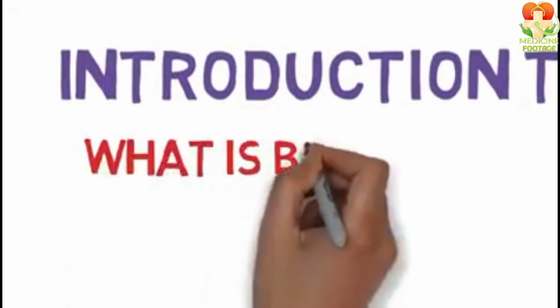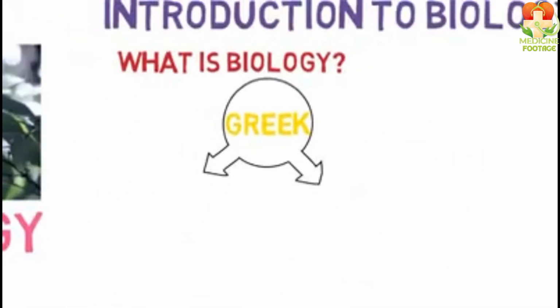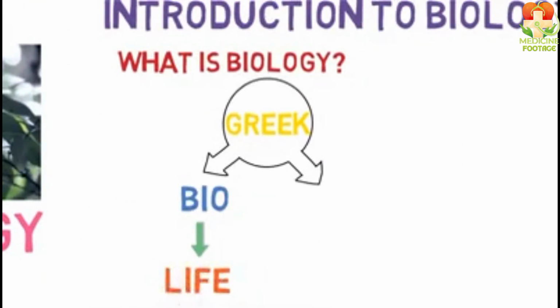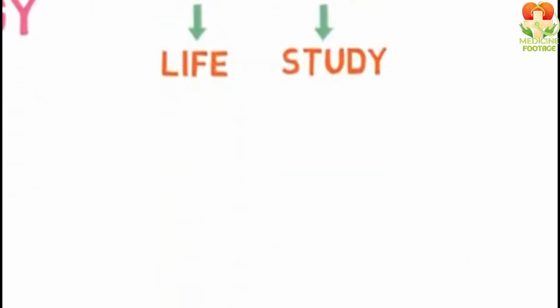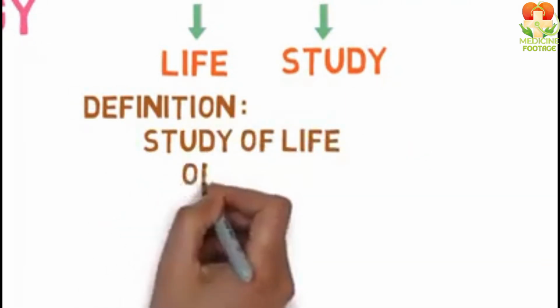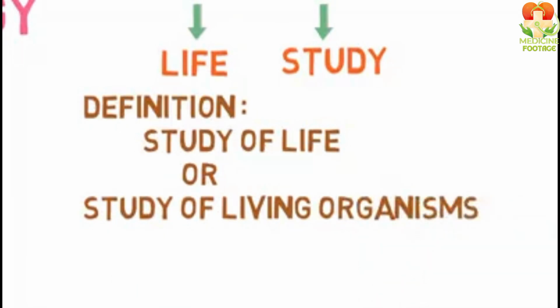What is biology? Friends, biology is made up of two Greek words: bio and logos. Bio means life and logos means study. So its definition becomes the study of life. That is, the study of living organisms is called biology. We can also say that it is the study of living creatures.